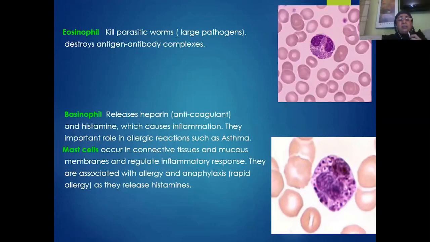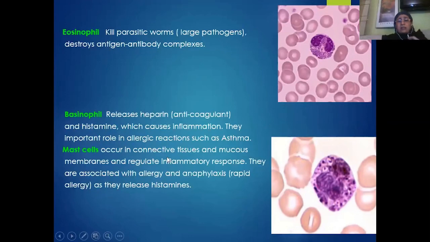They start releasing heparin, an anticoagulant, which will stop the coagulation of blood temporarily in the initial stages of injury. Basophils are also involved in the release of histamine. These histamines cause inflammation, or initiate the inflammatory response. So in allergic reactions or allergic diseases like asthma, you will see a lot of basophils in the blood. Whenever the basophils get activated, they transform themselves into mast cells.